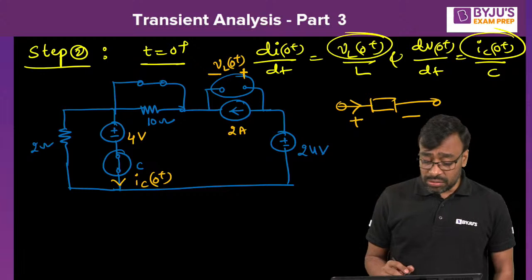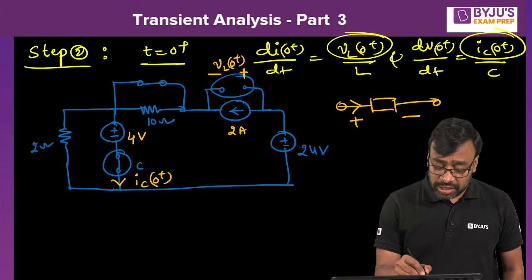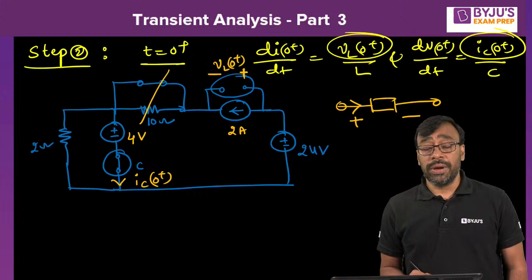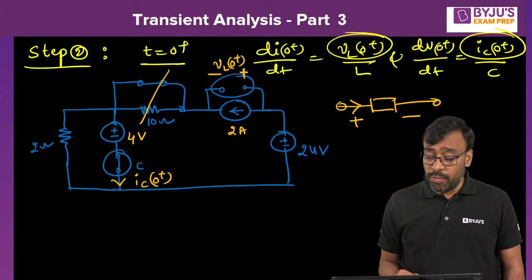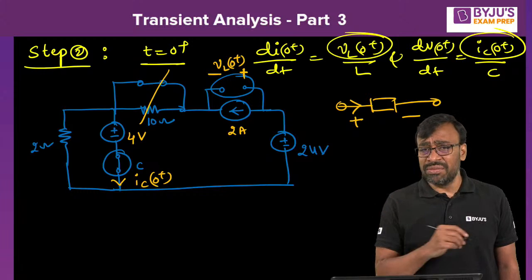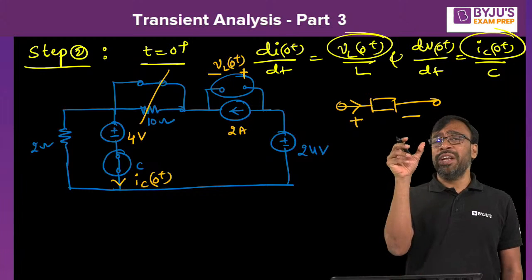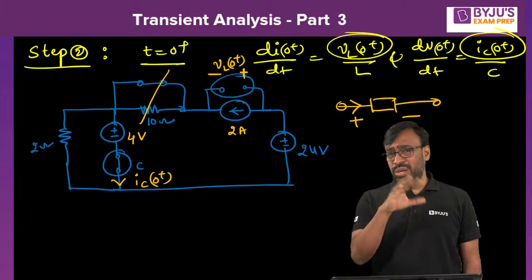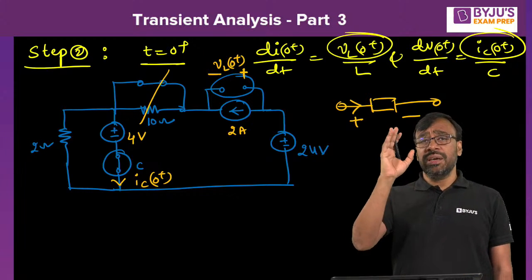Well, now shall we calculate all the things we require here? Since it is a short circuit, this is gone completely, because through the 10 ohm you can't expect any current. That is short circuited already. Now tell me, what do you want actually? VL of 0 plus, the voltage across the inductor. Voltage between two terminals we can always calculate using KVL. Yes or no, all of you? Okay, always we calculate using KVL.